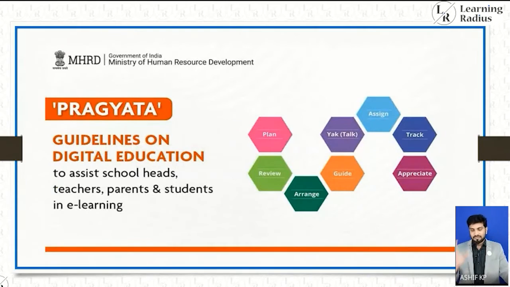So this is the poster you can see here: guidelines on digital education to assist school heads, teachers, parents and students in e-learning. And you can see all the 8 here: plan, review, arrange, guide, talk, assign, track and appreciate.